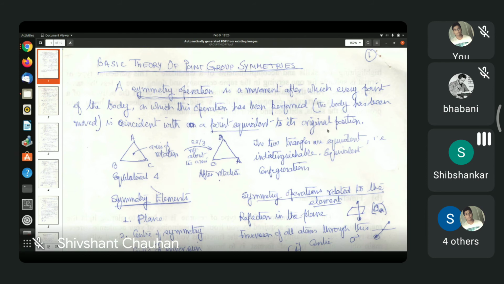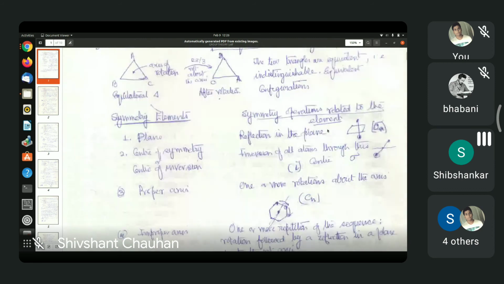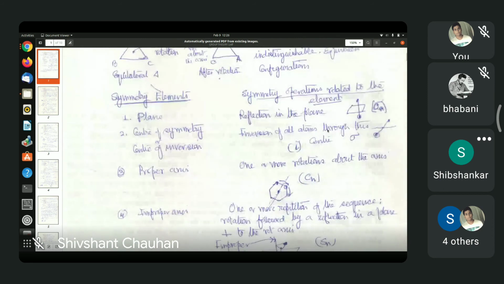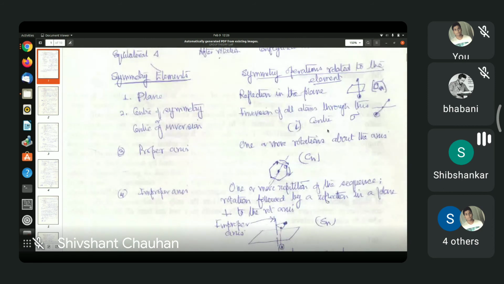All these operations form a symmetry operation. You see, the symmetry operations are given here. Rotation about an axis: all the points on that axis remain the same. Inversion about the center: the center remains the same. Reflection on a plane: all the points in the plane remain the same. So all these are point group operations.